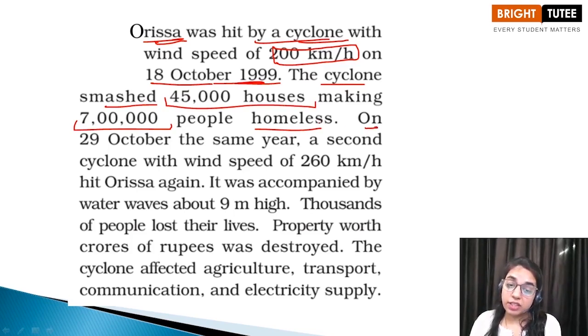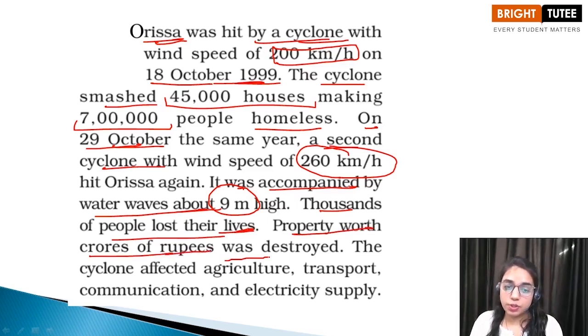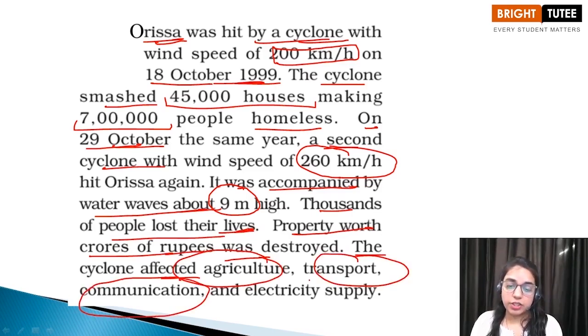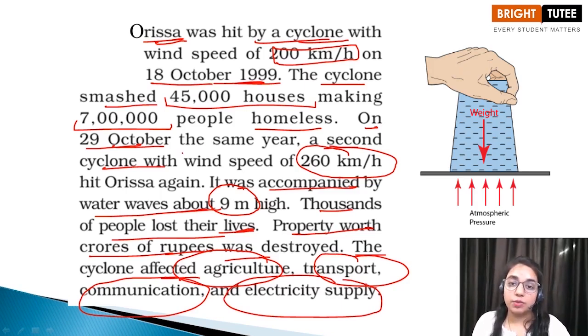And in the same year, on 29th October, a second cyclone hit Orissa with a wind speed of 260 km per hour. This second time it was accompanied by water waves which were as high as 9 meters. So the destruction the second time was even worse. Thousands of people, children, lost their lives. Property worth rupees crores was destroyed. The cyclone affected the agriculture, transportation, communication and electricity supply. So children, this caused a major destruction in Orissa, and we are going to discuss cyclones in detail in this chapter.